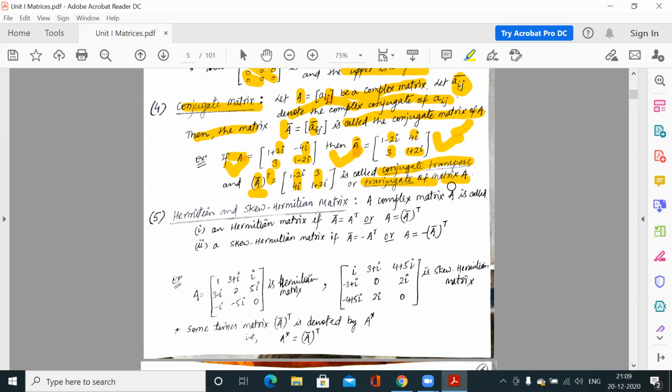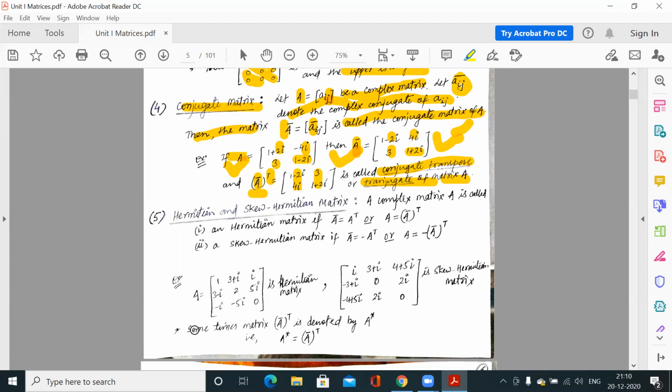Clear? So if somebody gives you this as your A matrix and asks you to find the tranjugate, or conjugate transpose, or transpose conjugate, what would be your answer? First you find the conjugate matrix, then transpose that, or first you find the transpose, then you do the conjugate operation. Clear? So this is A bar T or A T bar, both are equal matrices, the tranjugate matrix.